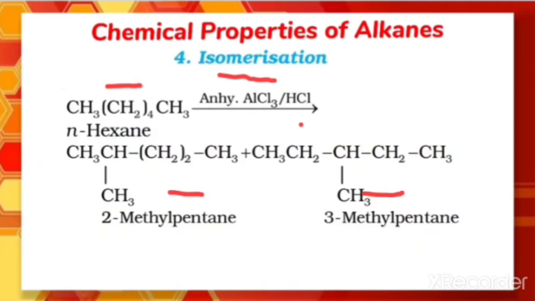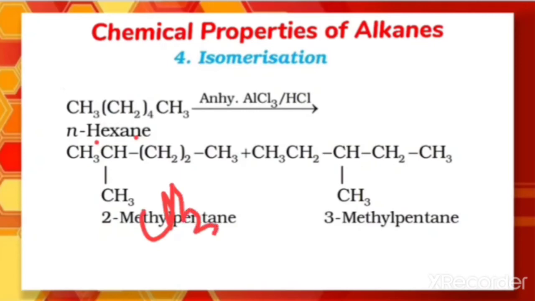But minor products are generally not reported in the organic reaction. So what is the main product which is formed here? That is a branched compound of the reactant. The reactant is n-alkane. Why is it called n-alkane? Like here n-hexane. It means that all the carbons are in the straight chain.